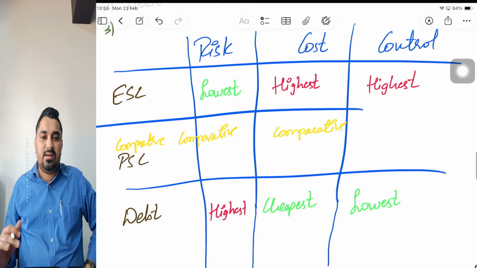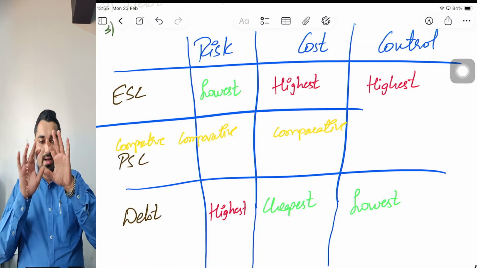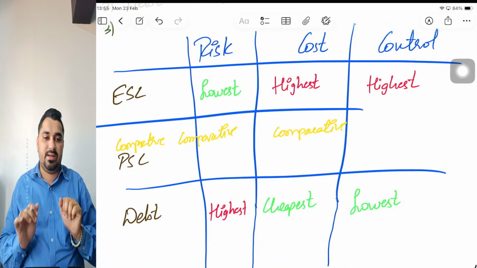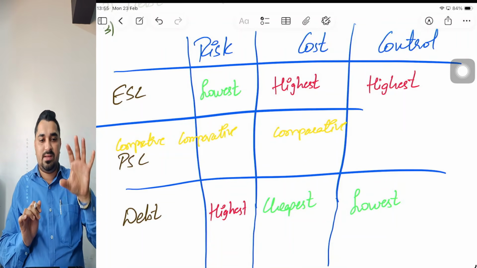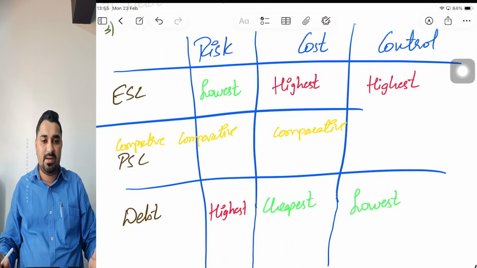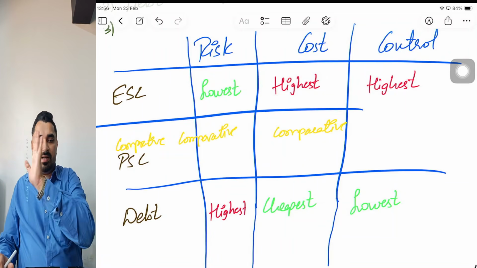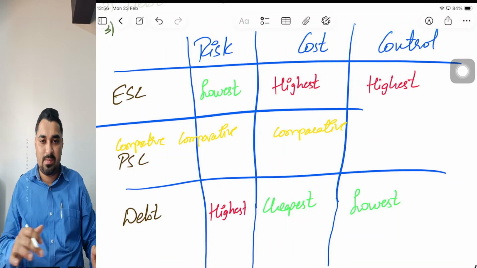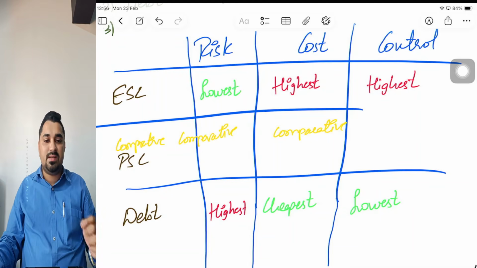If I have to see on the sources, broadly I have two sources. One is debt, one is equity. Correct? In equity, again, I have three things: equity share capital, preference share capital, and reserves and surplus. On the debt, it is always long-term debt. For now, I'll ignore reserves and surplus. So I'm left with only three sources of finance: equity share capital, preference share capital, and debt. If I do a comparative analysis based on these three factors, which is a riskier source of finance?